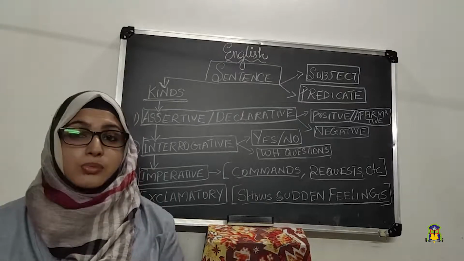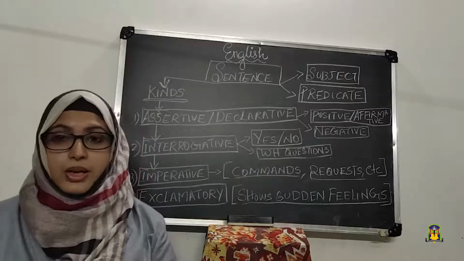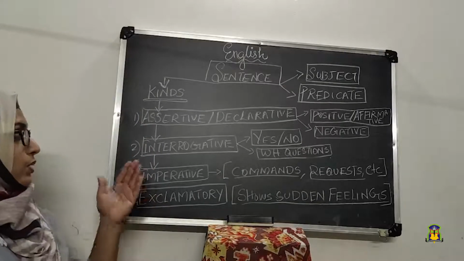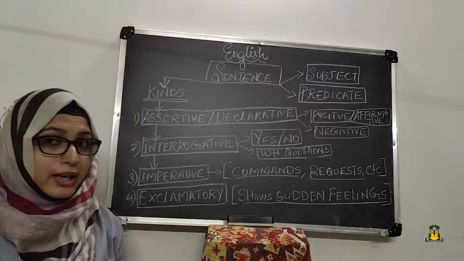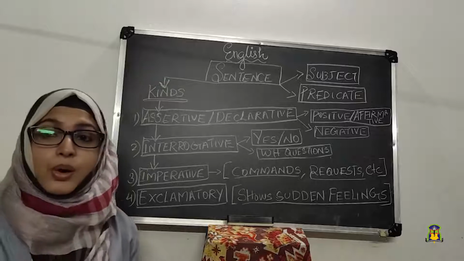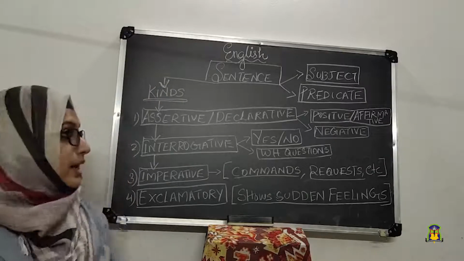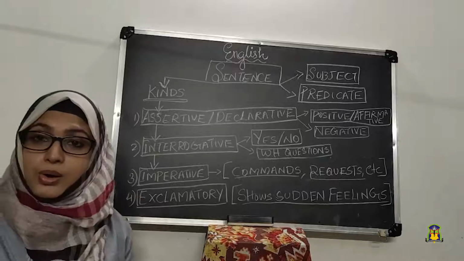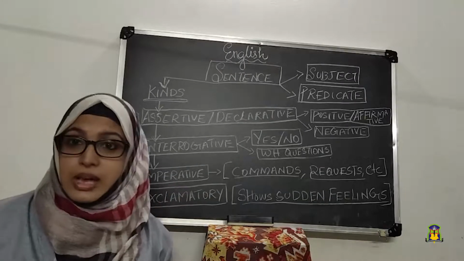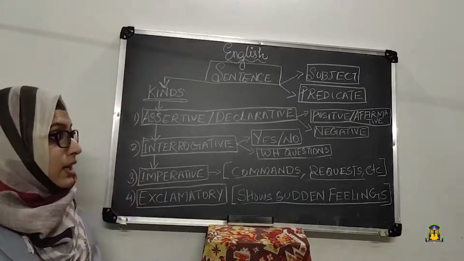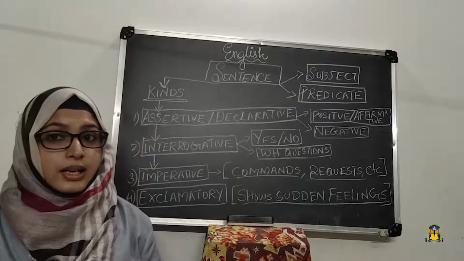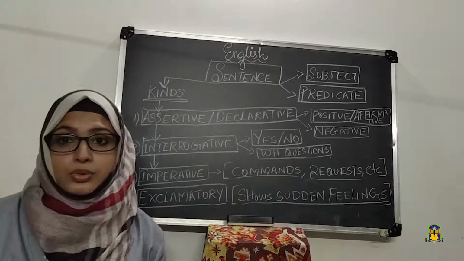Now we are going a little more deep. There are four kinds of sentences. You can see on the board, four types of sentences. The first one is the assertive or declarative sentence. It is a statement. Usually a sentence starts with a capital letter and ends with a full stop.